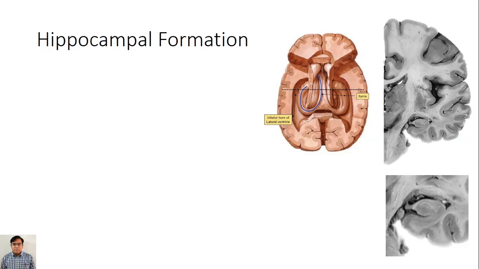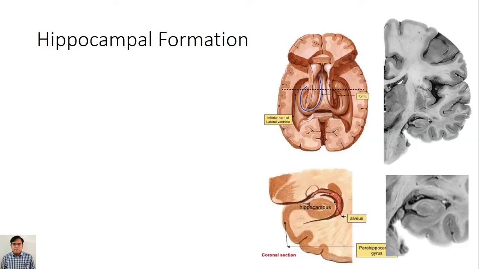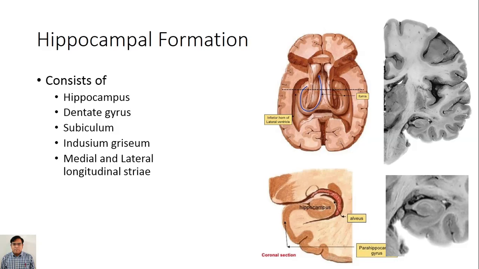Same, if we take a coronal section at the middle of the cerebral hemisphere, we will get this figure. This is the hippocampal formation, and it consists of hippocampus, dentate gyrus, subiculum, indusium griseum, medial and lateral longitudinal stria. We will see one by one.